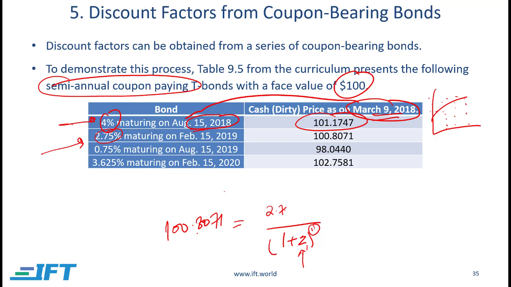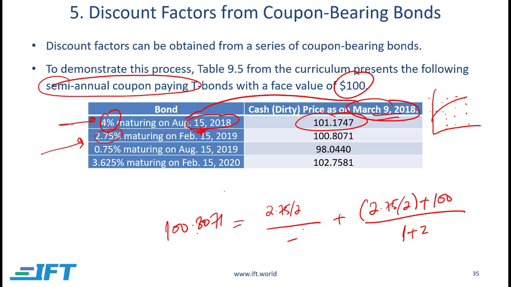So 2.75 divided by 2 is the first cash flow, for the first 6 months to August, and then on February 15th it's going to give me the last coupon payment plus the face value, divided by the second discount factor, right? So now I already know the discount factor for this.